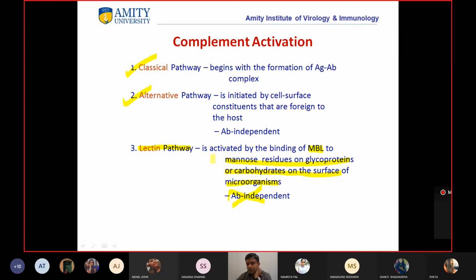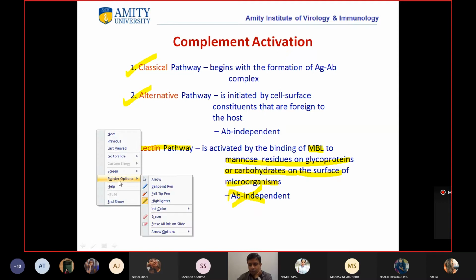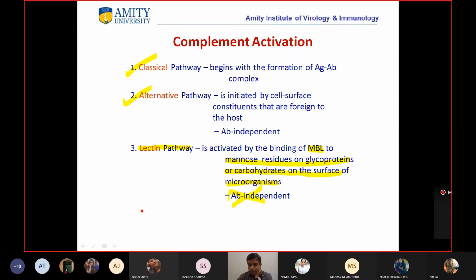Now if you see this line, it is activated by binding of MBL to mannose residues on glycoproteins or carbohydrates on the surface of the microorganism. So again, the first thing is we need to see the surface of the microorganism. Suppose this is a microorganism.